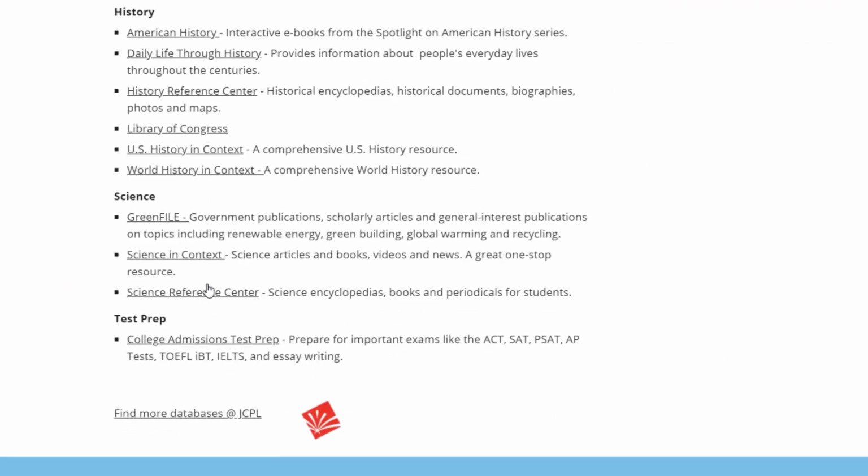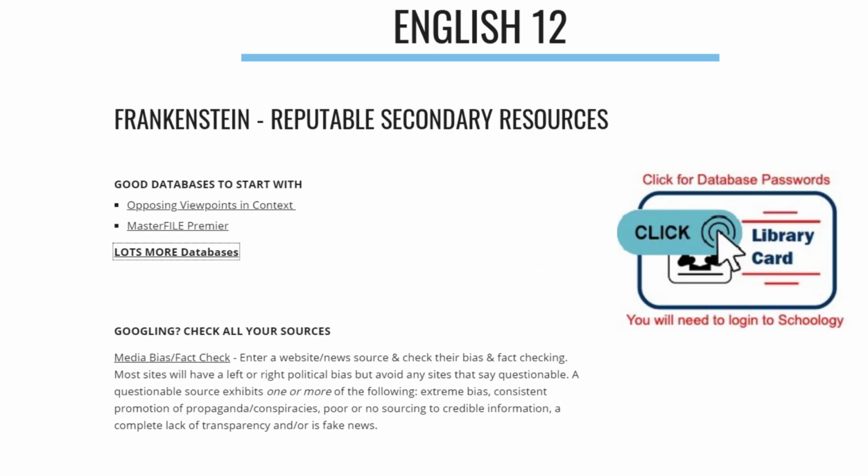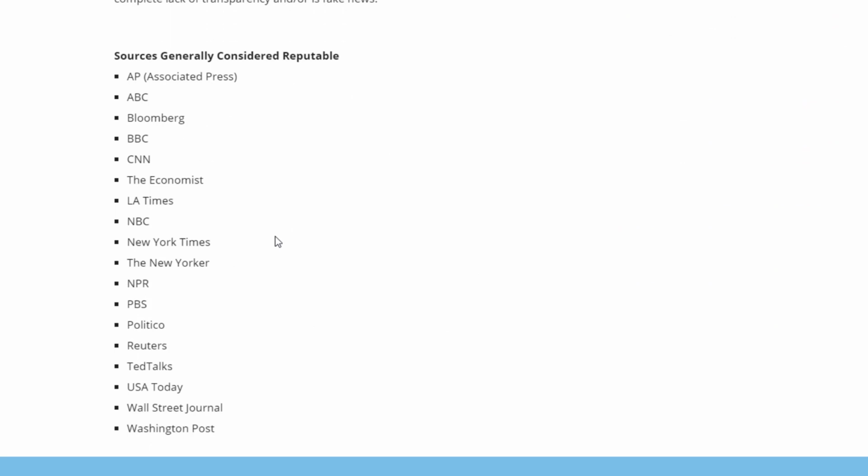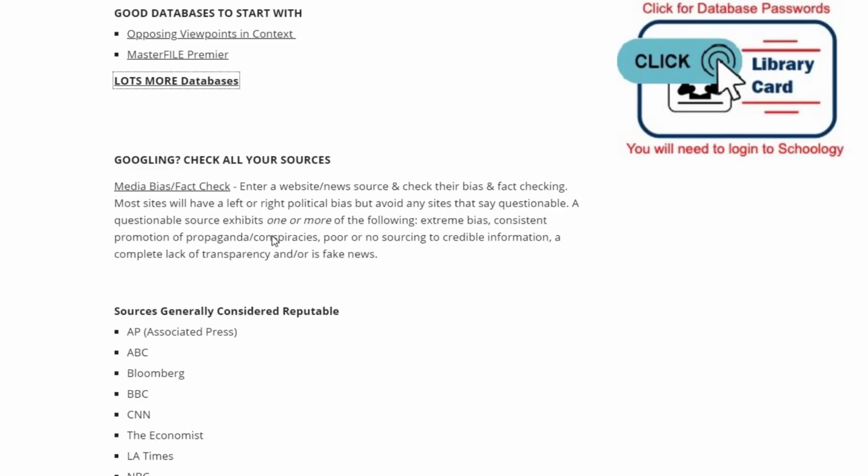Now I know that some of you just cannot help but consult the Google, even though I keep trying to convince you to use a database. If you decide to just do general Google searching, then you need to check the reputability of your sources. I have listed some sources here that are pretty much considered reputable, and if you find something from one of them, it's probably fine to use.